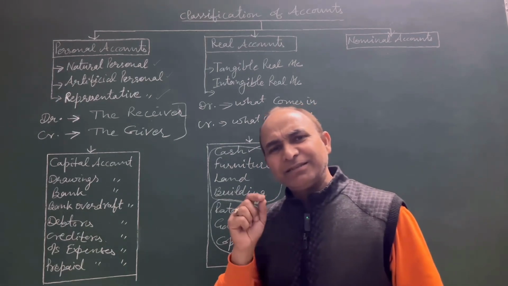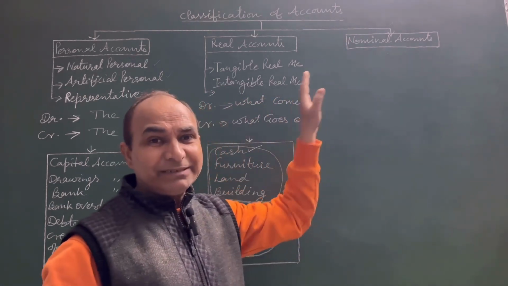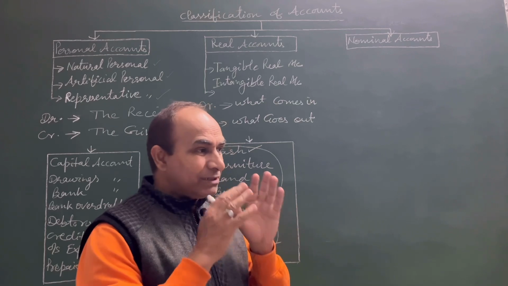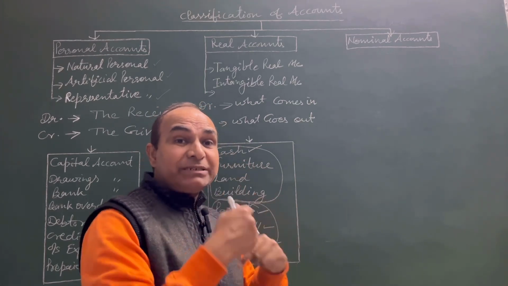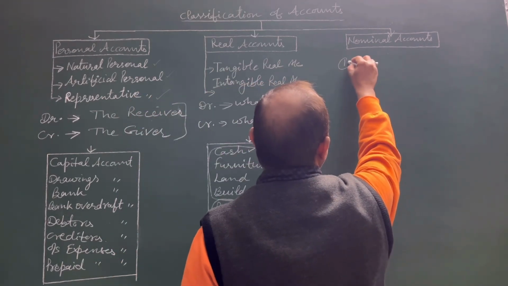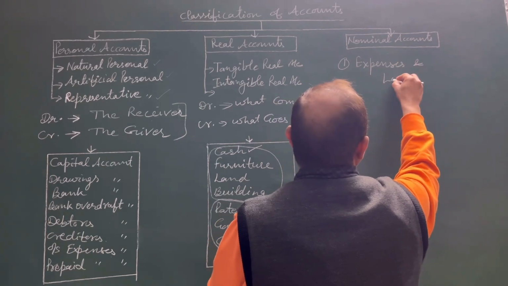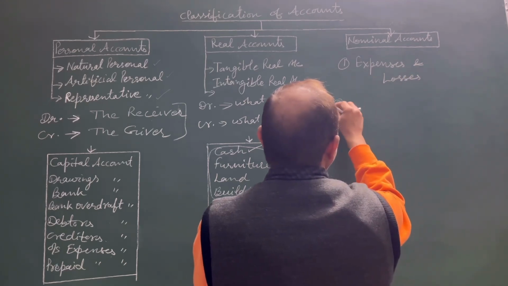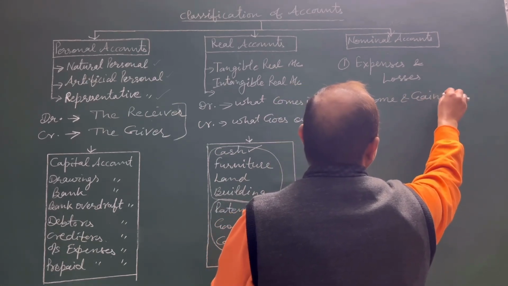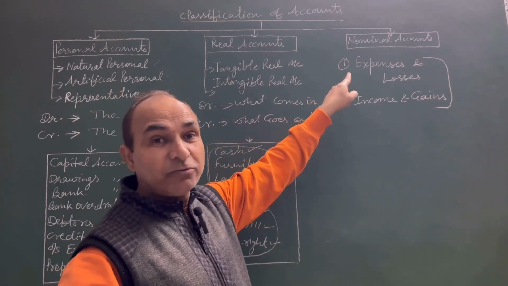Now let's understand the third type, that is nominal accounts. I tell you students what nominal means. Nominal means anything which has no existence. Once the thing is used, it cannot be reused. And in this category we include expenses and losses, and second is income and gains. These are the things which come under nominal accounts.